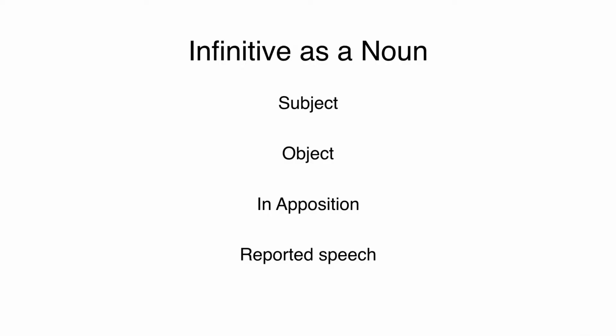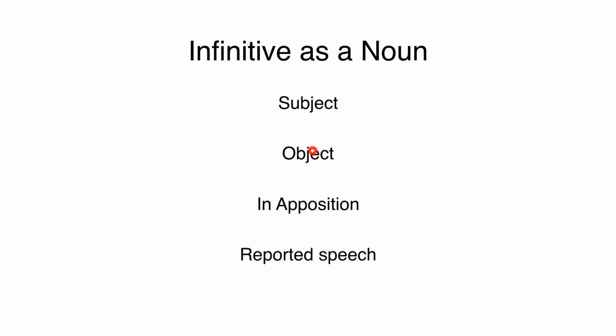First, let's look at some of its noun functions, the infinitive as a noun. So one use for the infinitive is as the subject of a sentence. Even though it's a verbal noun, it can fill that slot that a subject normally fills as the one performing the action. For example, to be here is good. Is is the verb. To be here is the subject of the verb is. To be here is good. So we see the infinitive functioning there as the subject, to be here.